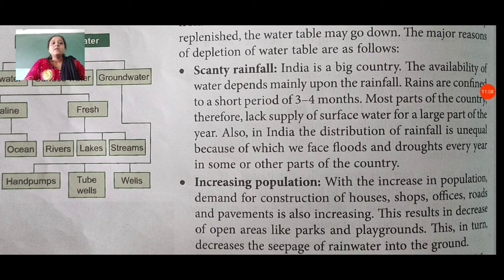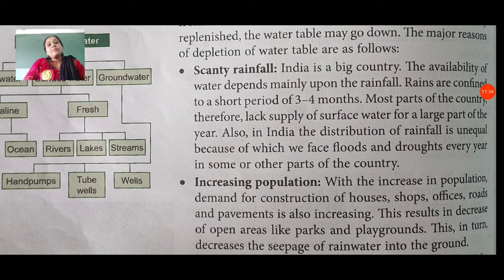Also in India, the distribution of rainfall is unequal, because of which we face floods and droughts every year in some or other parts of the country. Because we can get rain in only 3 or 4 months, if we do not get rain properly, then we face scarcity of water.